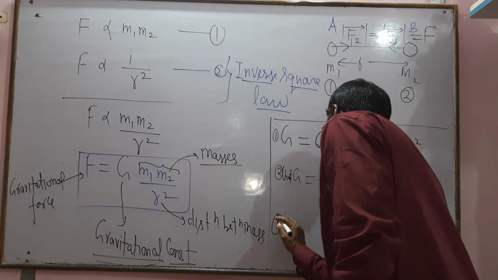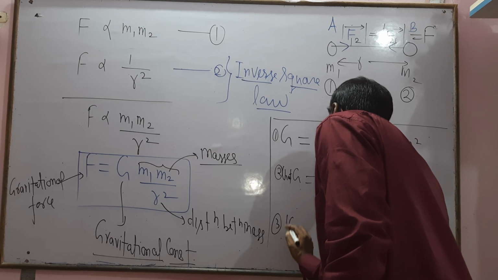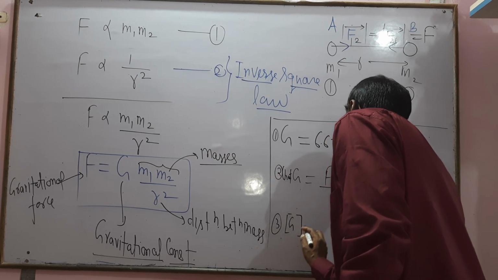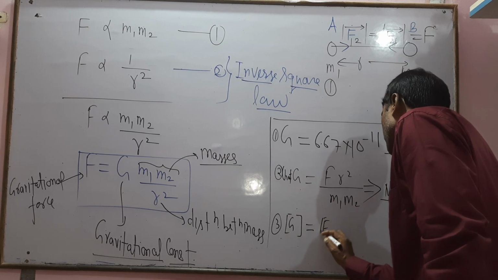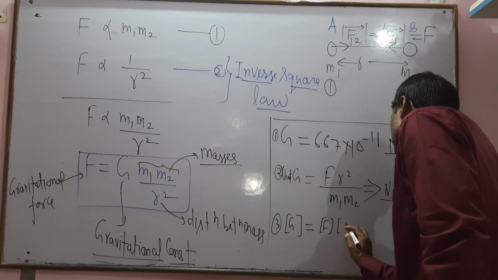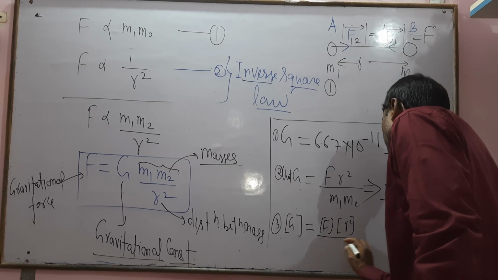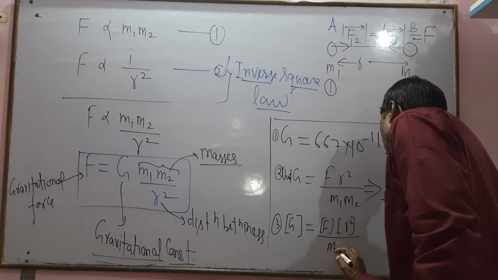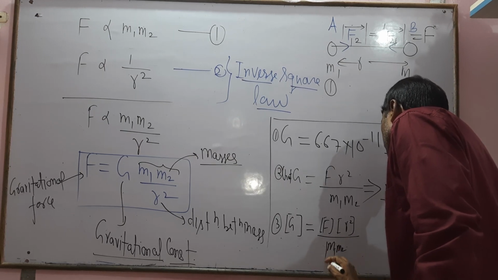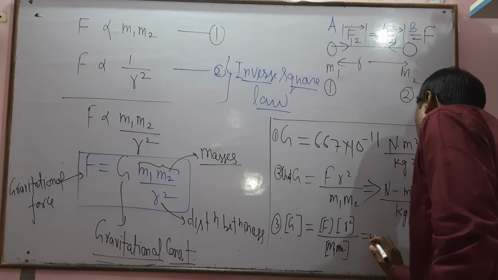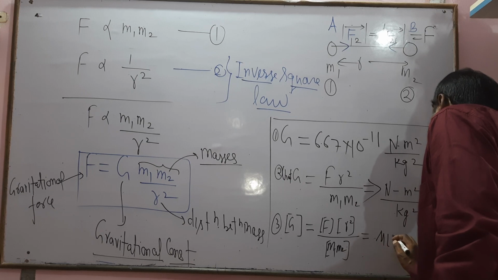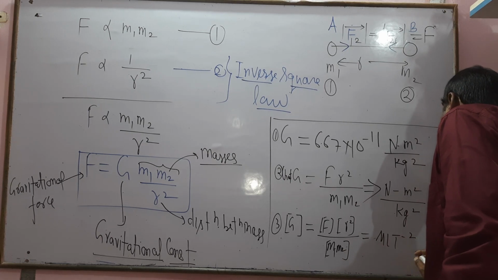And the third condition is the dimension of G. So dimension of G equals dimension of force into dimension of r square divided by dimension of m1 into m2. Dimension of force equals M L T raised to minus 2.